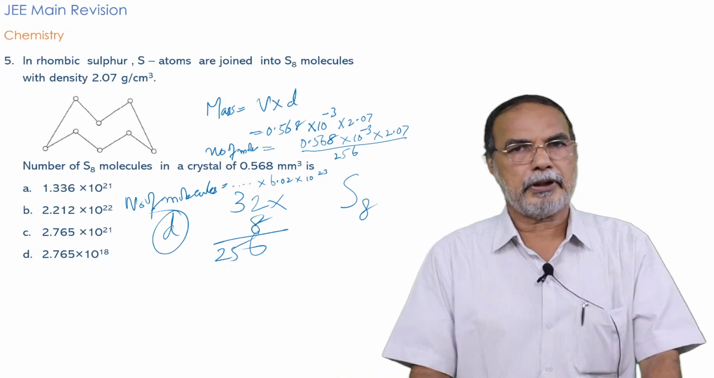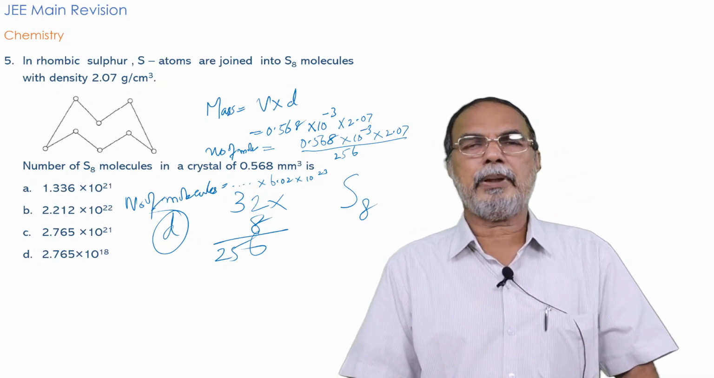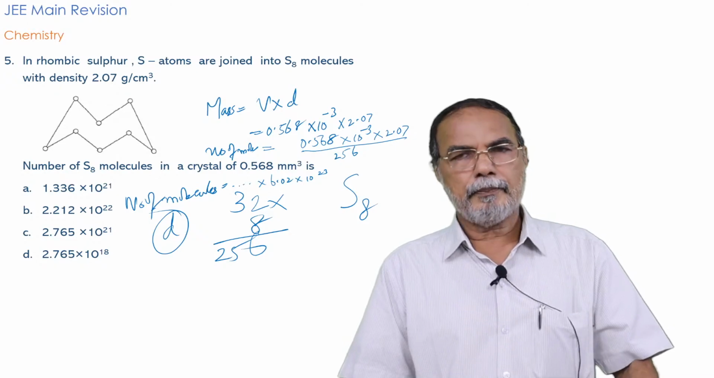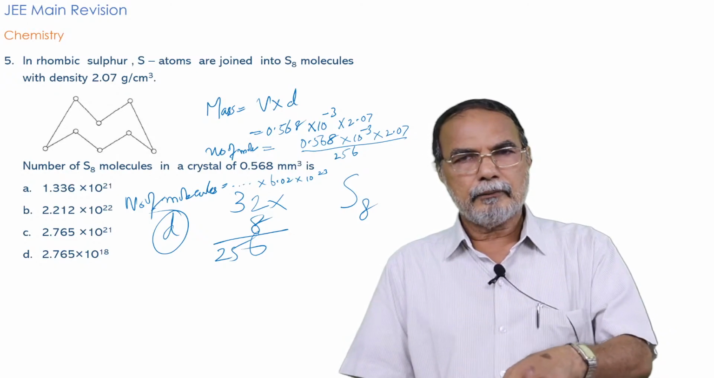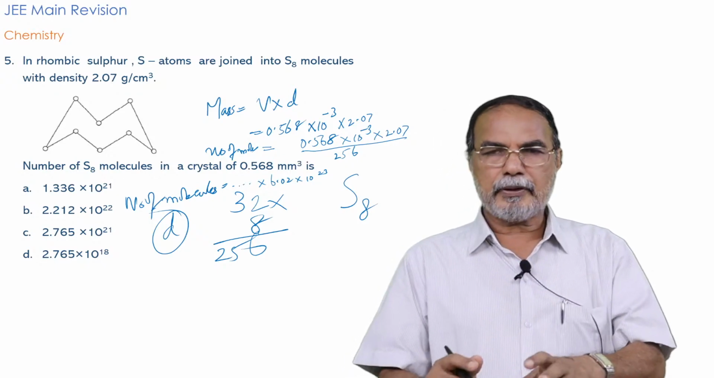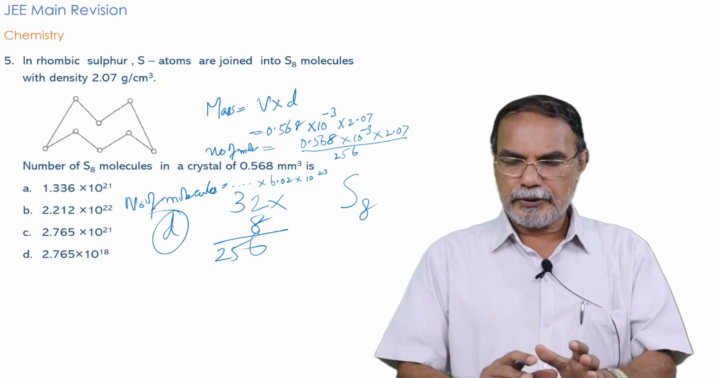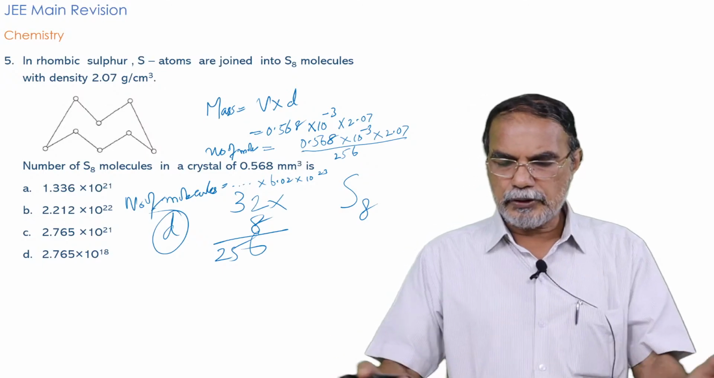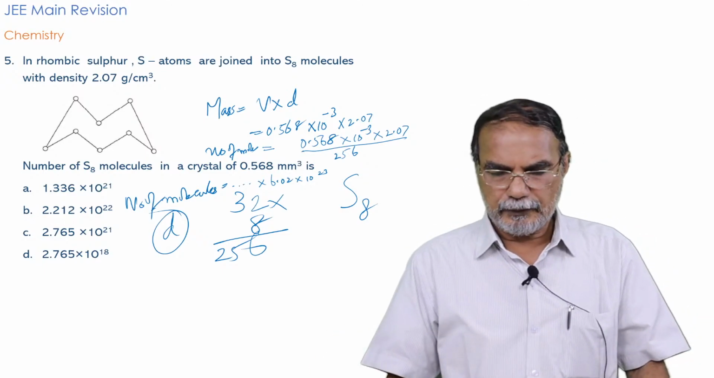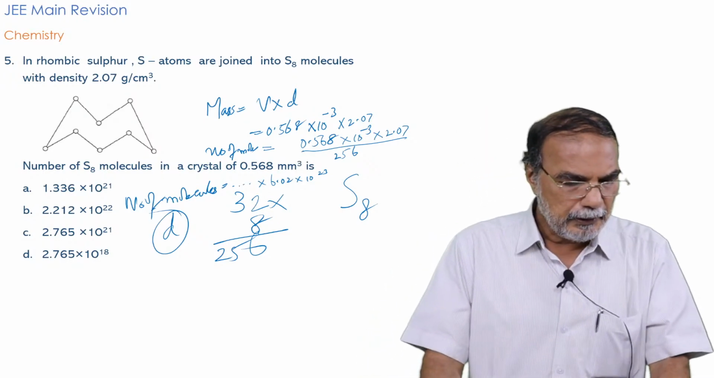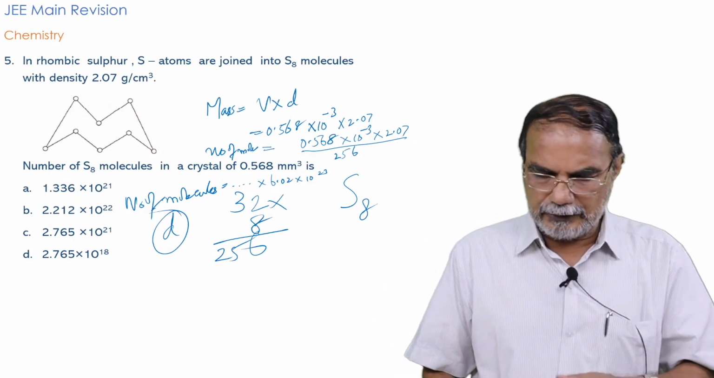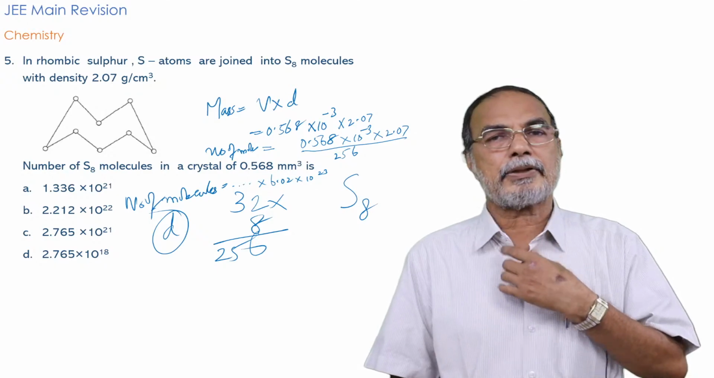You do the calculation yourself: 0.568 into 10 raised to minus 3 into 2.07 by 256 multiplied by 6.02 into 10 raised to 23. I am not doing the word by word calculation here. I have written the steps and the values, and you can calculate yourself and decide which is the correct answer. It is 2.765 into 10 raised to 18, so D is the correct answer for this question.